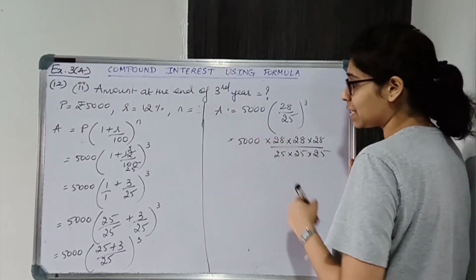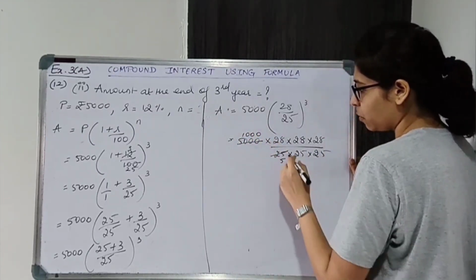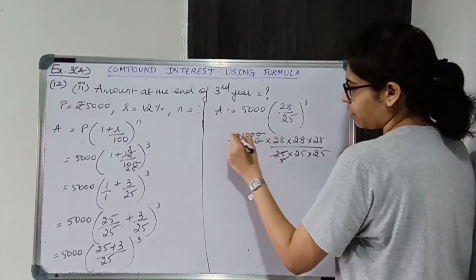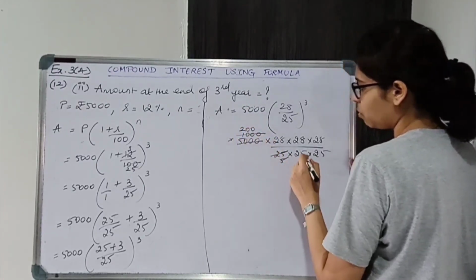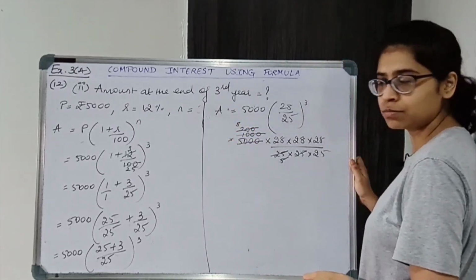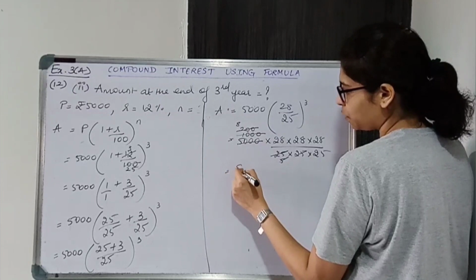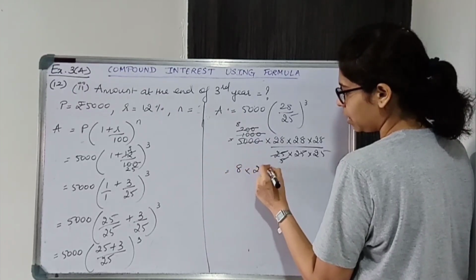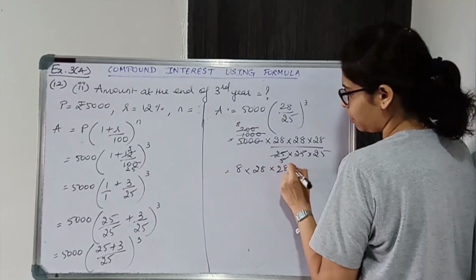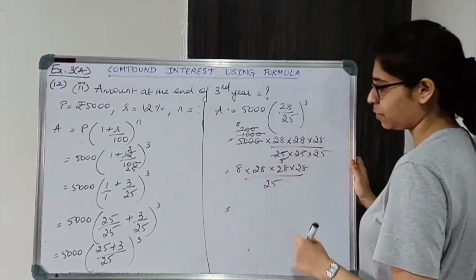Now let us cancel out. 5 5s are 5000s are. Okay, 5 2s are 10 and 0 0. 25 8s are 200. Okay, and nothing else is getting cancelled, so we are left with 8 into 28 into 28 into 28 upon 25.